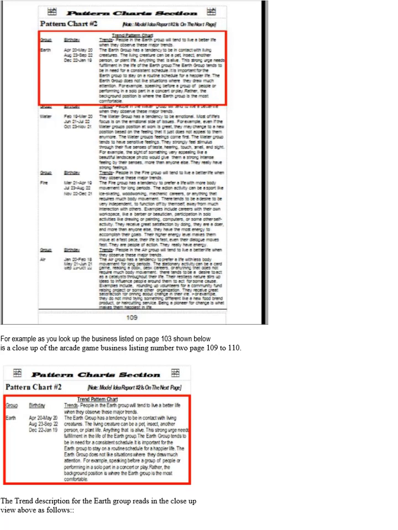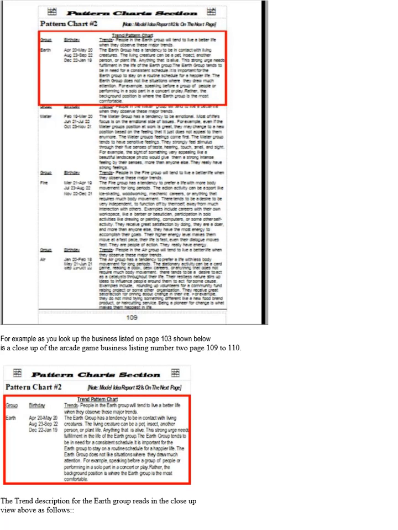If your winning majority group is the Earth Group, determined by your tally from birth date drawings, you would use the pattern chart description example shown here. Now you have an idea of what the Earth Group desires to serve them better in your business. Note: the red square box around the Earth Group section indicates that a report is available on the next page, in this example, being page 110. This report will only be about the Earth Group trends.